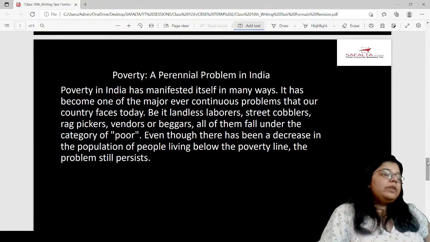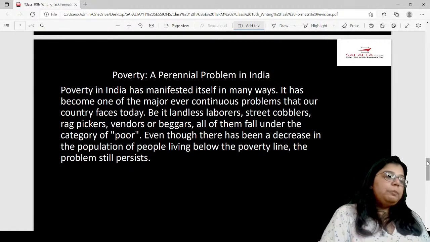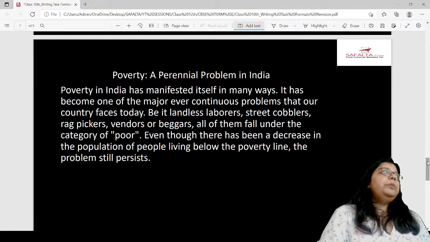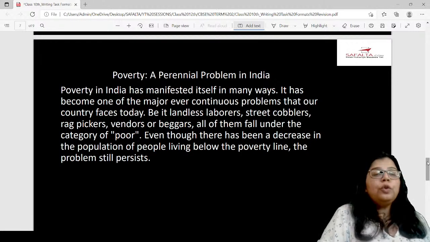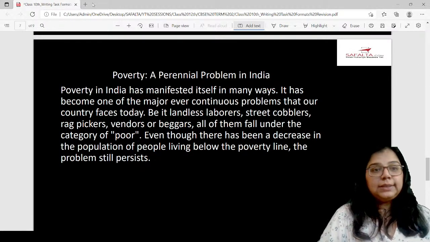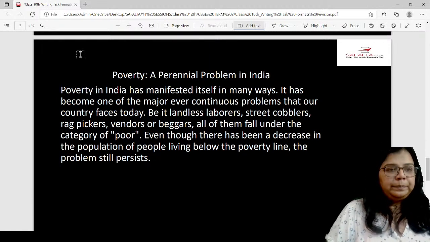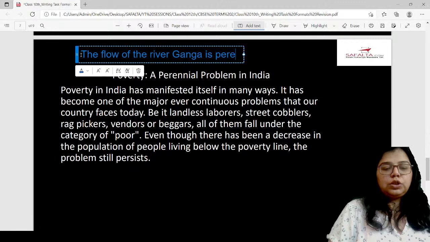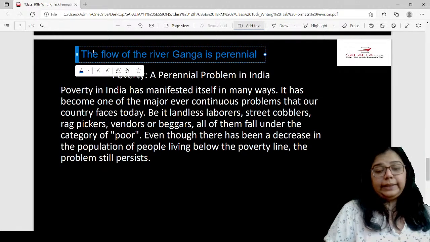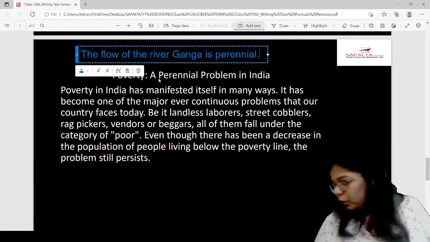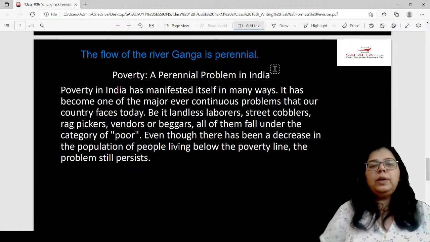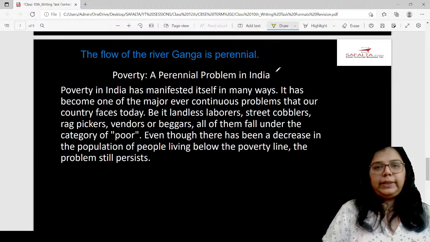So first and foremost, I've given a heading which says poverty, a perennial problem in India. Perennial means something that does not stop. For example, the flow of the river Ganga is perennial. Just an example of perennial. The flow of the river Ganga is perennial, means it does not stop. So poverty is an endless problem in India. You can write, I have written the word perennial. You can also write an endless problem in India.